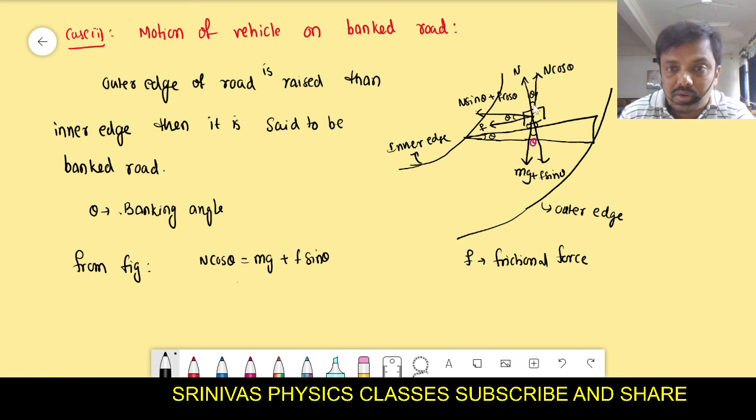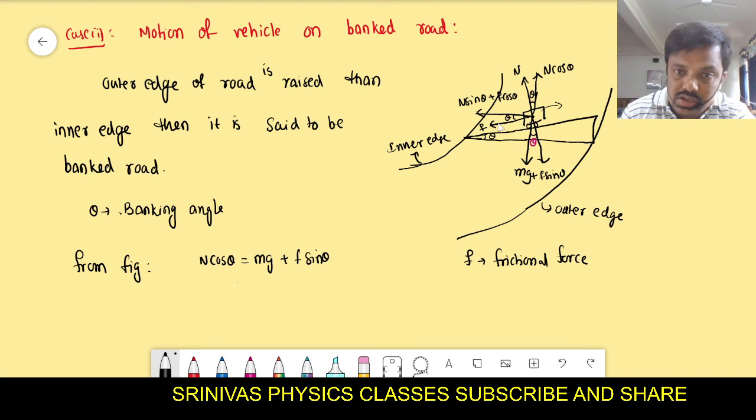The component attached to the angle is obtained by multiplying with cos. Other perpendicular component is N sin theta. Then the frictional force will act along the surface, because the vehicle should not fall away, and this angle is also theta.